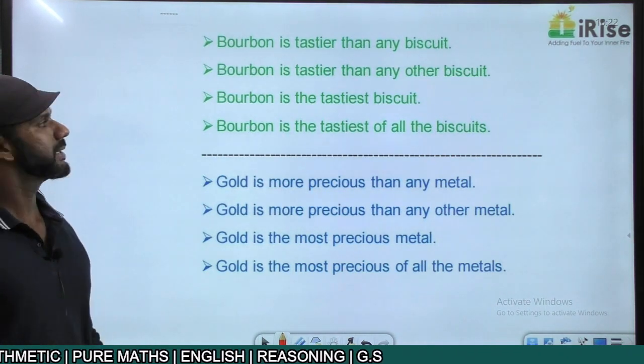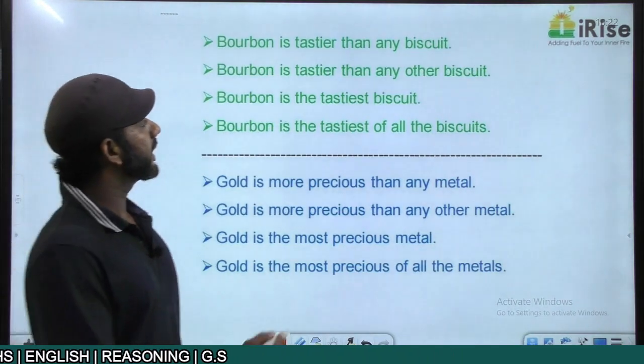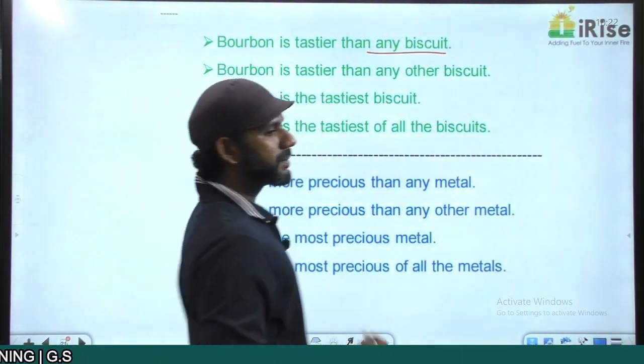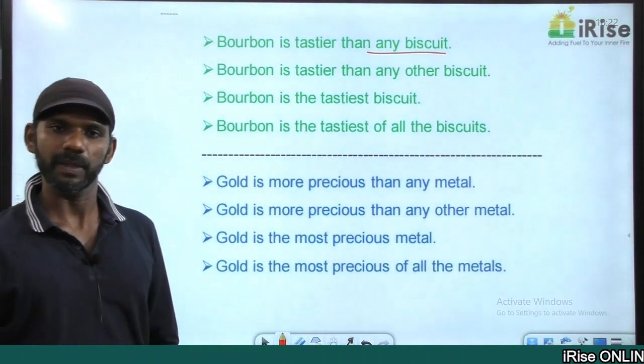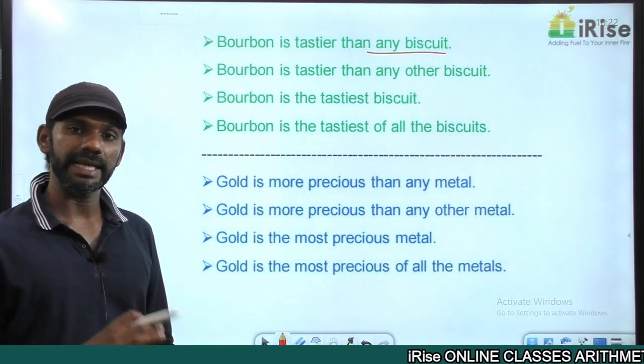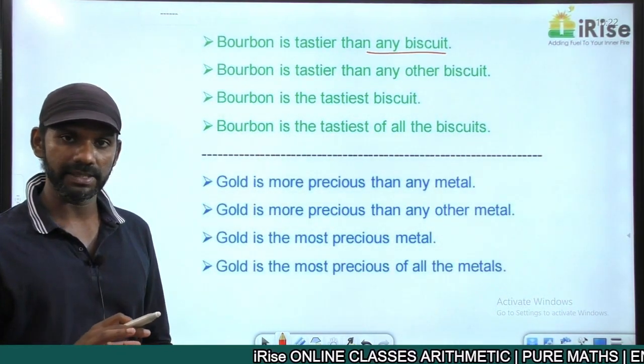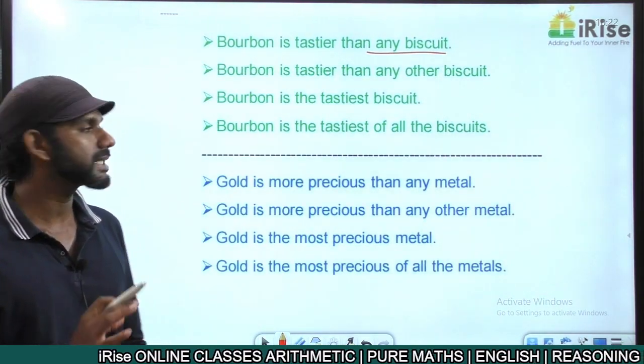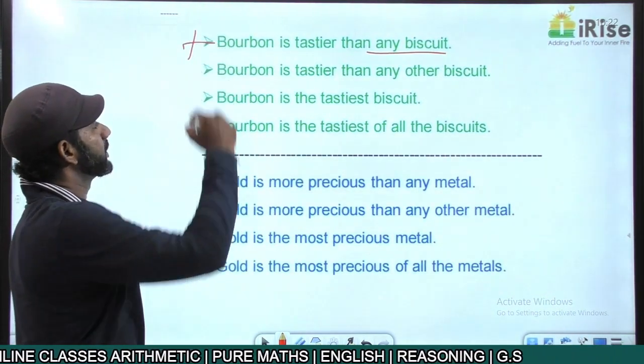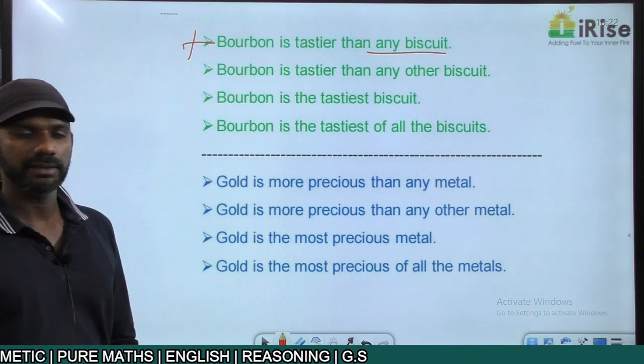Come to the first one. Bourbon is tastier than any biscuit. From this sentence, is Bourbon a biscuit? No. Bourbon is tastier than any biscuit means Bourbon is not a biscuit. Bourbon has to be a biscuit. The meaning is not fine. Eliminated.